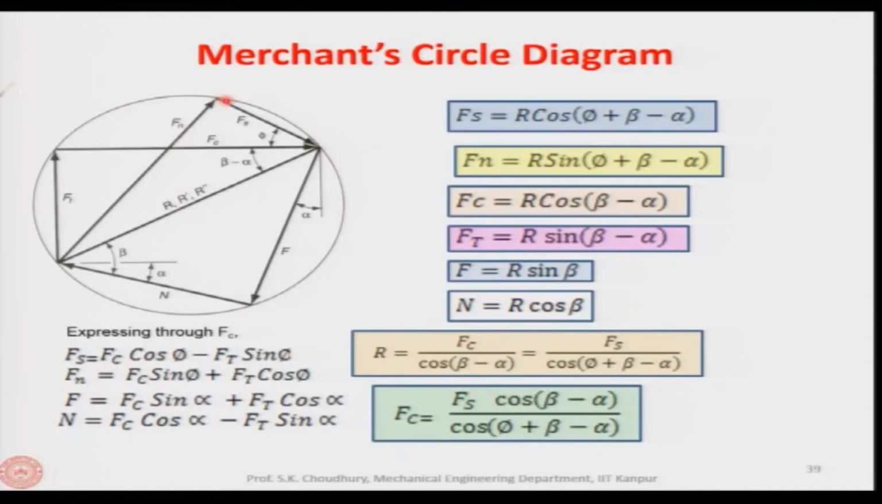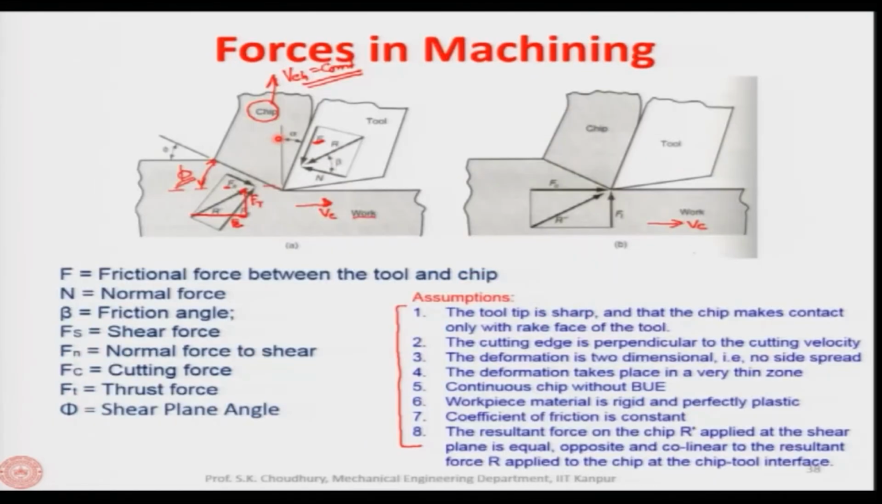Now, between the Fs and the Fc, the angle is phi, which is called the shear plane angle. Let us see in this slide, for example, between the Fs, which is parallel to the shear plane, and Fc, which is parallel to the Vc. So, here will be the Fc and here will be the Fs. Between them, as you can see, the angle is called phi.